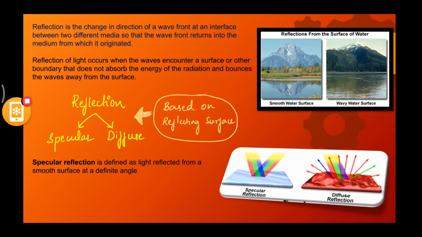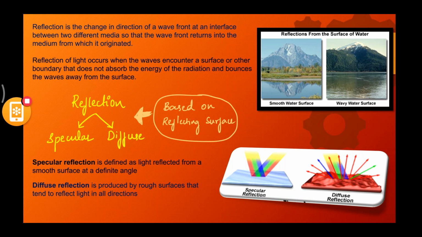It has got a specified angle. Now, all the light particles, if you take any section, if you take any longitudinal ray, it will follow the same pattern of angles, right? Now, that is because of the reflecting surface. Now, when you talk about diffuse surface, it is produced by rough surfaces that tend to reflect light in all directions. You can see there is no specified or definite angle in the diffuse reflection.